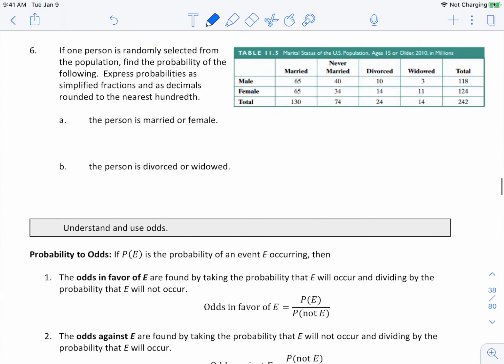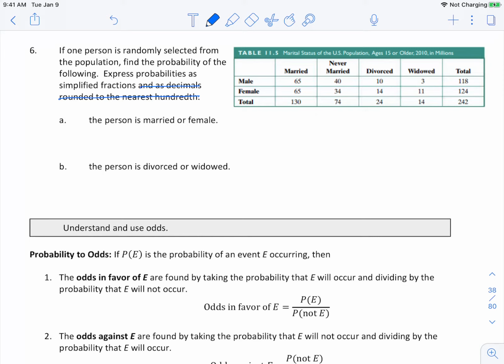If one person is randomly selected from the population, find the probability of the following. Express probabilities as simplified fractions and as decimals rounded to the nearest hundredth. So for our first one, and actually I think we're just going to do simplified fraction. We're not going to worry about the decimals. The first one we have the person is married or female.